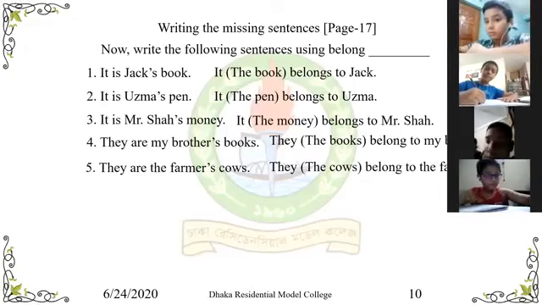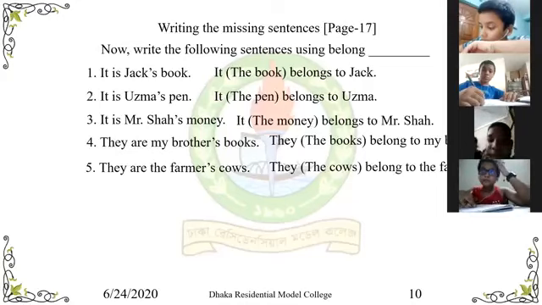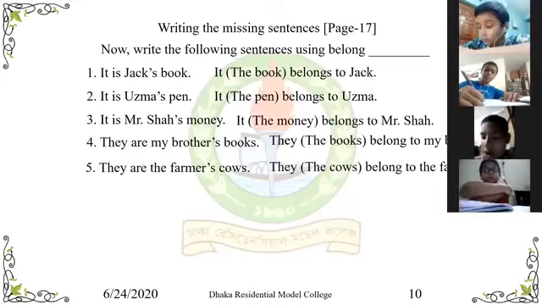It is Mr. Shah's money. It means that it belongs to Mr. Shah. They are my brother's goods. It means that they belong to my brother. They are the farmer's cows. It means that they belong to the farmer or the cows belong to the farmer. Please write quickly.